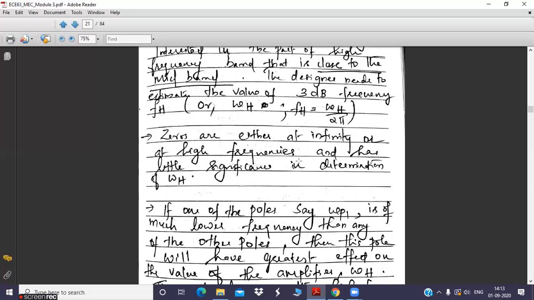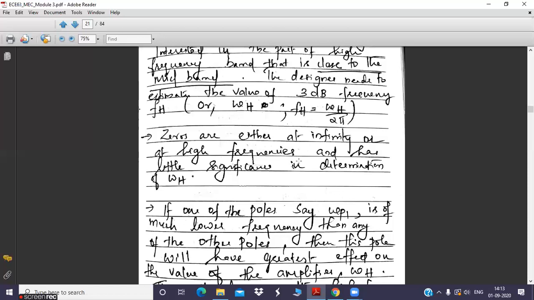First, we will identify where these poles and zeros are located, and based upon that we find fh. Why are we trying to find this cutoff frequency? Because we have to find the frequency response of the amplifier, that is, how the gain of the amplifier varies with respect to change in frequency.